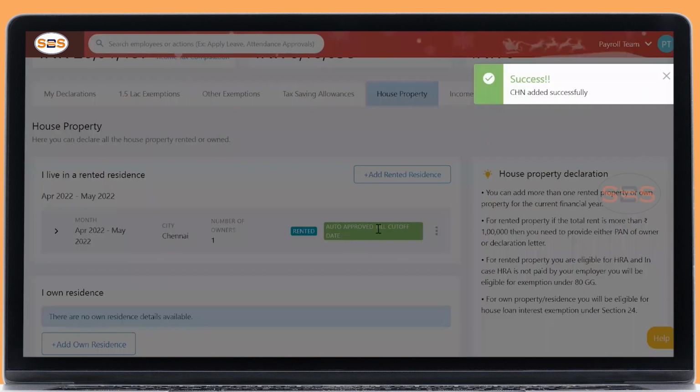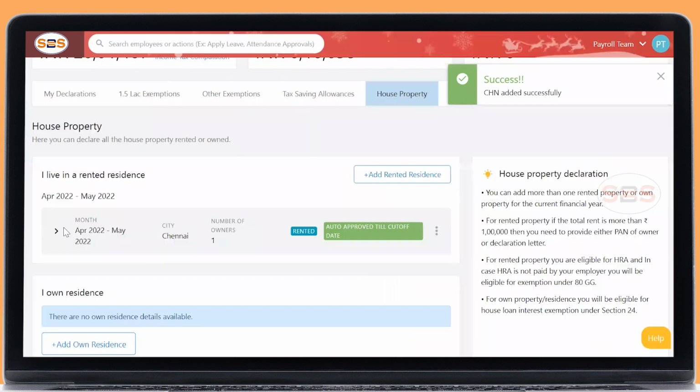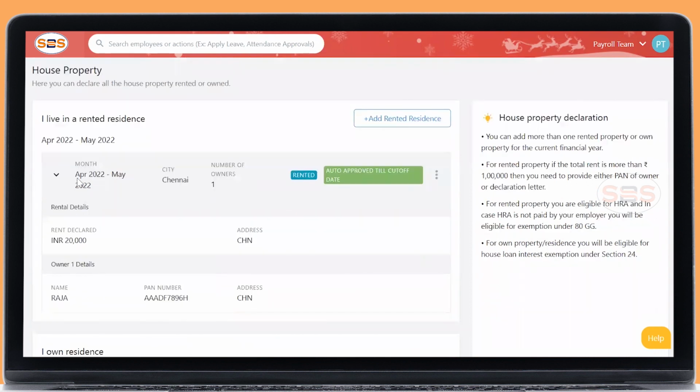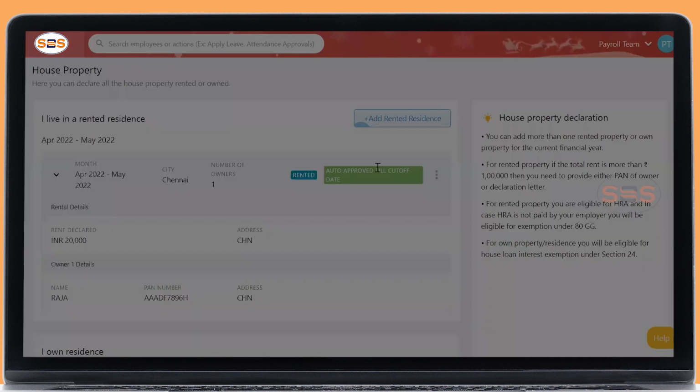Please look at this: auto approve till cutoff date. This will be considered for my calculation, and until you submit the proofs, it will be auto approved till the cutoff date. Now I have given only for 2 months and the total value for 2 months. I can again go and add the remaining ones. I'll just show you, adding it only for 10 months.